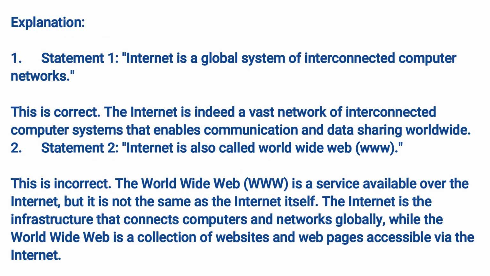Explanation. 1. Statement 1. Internet is a global system of interconnected computer networks. This is correct. The Internet is indeed a vast network of interconnected computer systems that enables communication and data sharing worldwide. 2. Statement 2. Internet is also called World Wide Web, WWW. This is incorrect. The World Wide Web, WWW, is a service available over the Internet, but it is not the same as the Internet itself. The Internet is the infrastructure that connects computers and networks globally, while the World Wide Web is a collection of websites and web pages accessible via the Internet.